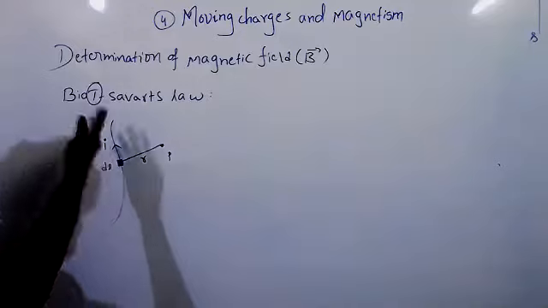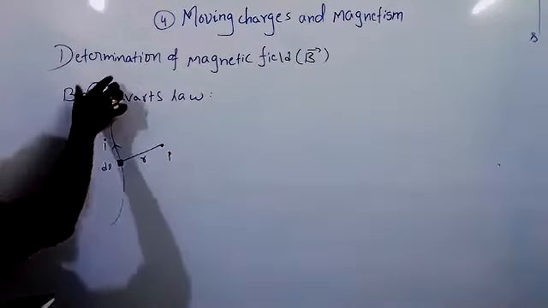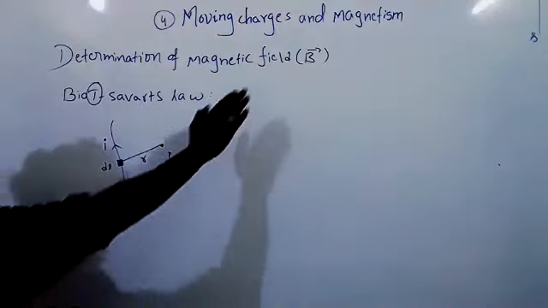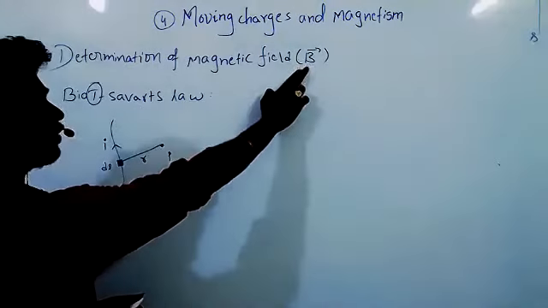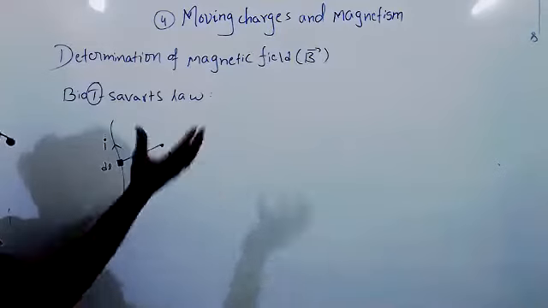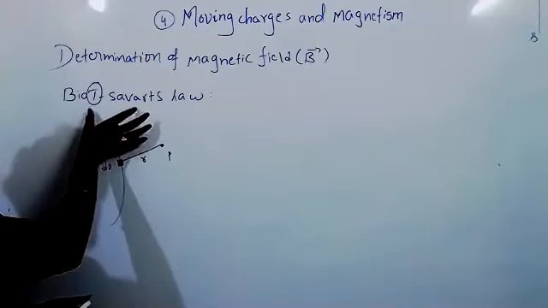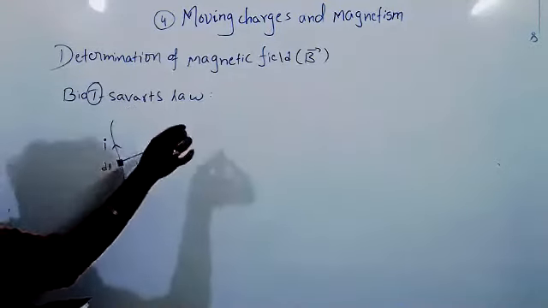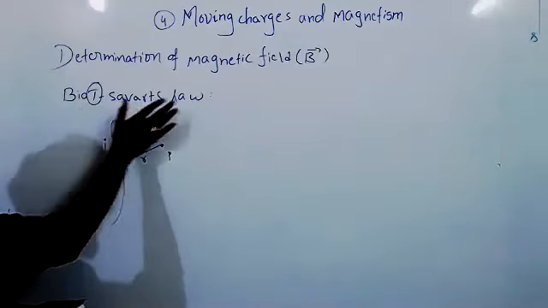Now, current carrying wire. What we are determining here is the magnetic field. Magnetic field is a vector quantity, it has both magnitude and direction. So how do we determine that magnitude and direction? To determine that, we are discussing Biot-Savart's law.